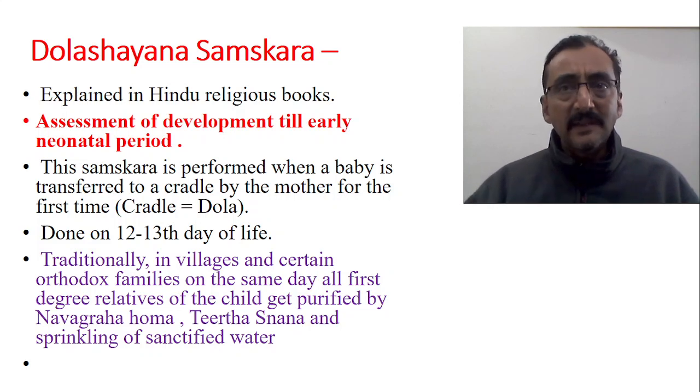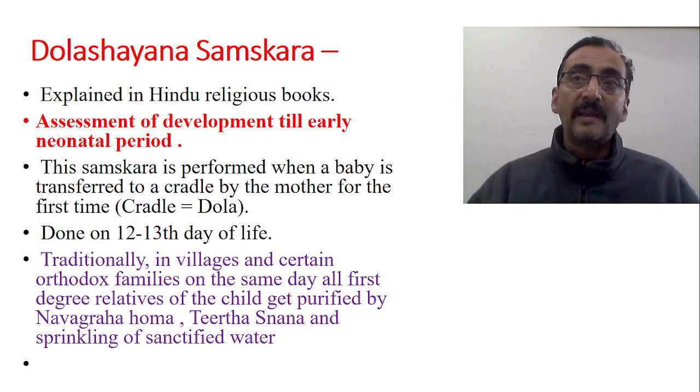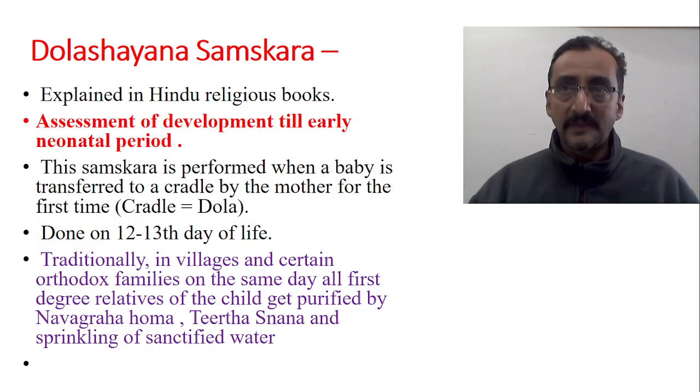The timings vary a little. The early neonatal period ends on the 7th day, and the Dola shayaana samskara is done on the 12th or 13th day. Anyway, there may be a gap of 3 or 4 days, but that is a different issue. This can be used as an assessment of development in the early neonatal period, because the early neonatal period is very important and is also considered a risky, high risk period. The first 2 weeks in the life of the baby are very important, and we will see those details.